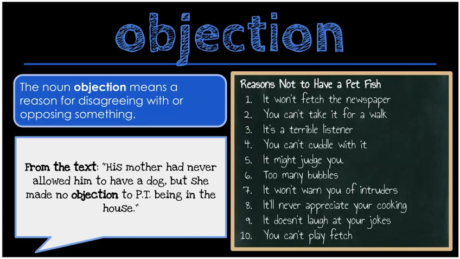Our next word is objection. The noun objection means a reason for disagreeing with or opposing something. From the text, his mother had never allowed him to have a dog, but she made no objection to P.T. being in the house. And here in our picture, we see a list of reasons or objections not to have a pet fish. Just some ideas.